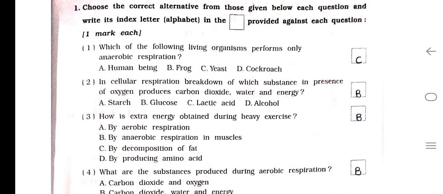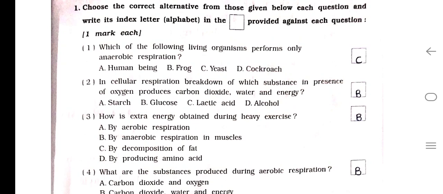Yeast. In cellular respiration, breakdown of which substance in presence of oxygen produces carbon dioxide, water and energy? So the options are A. Starch, B. Glucose, C. Lactic acid, D. Alcohol. So the answer is B.